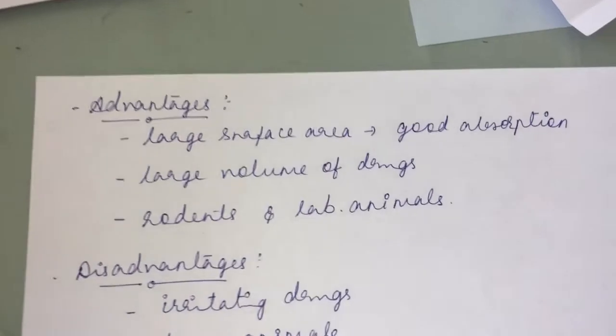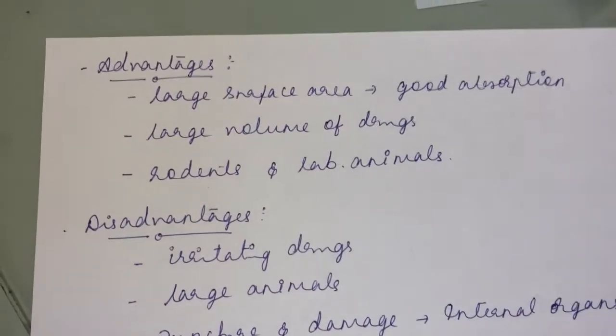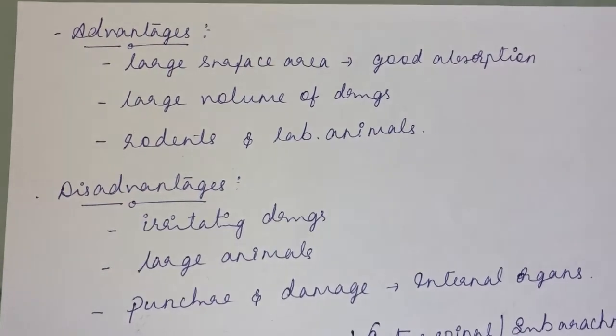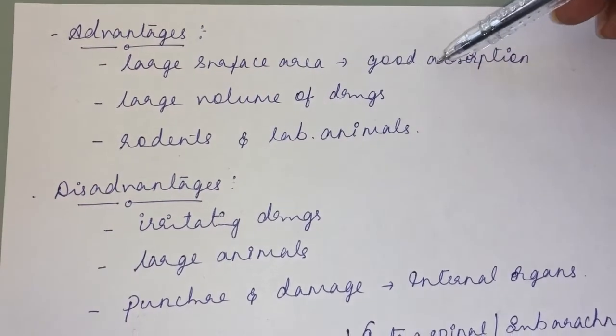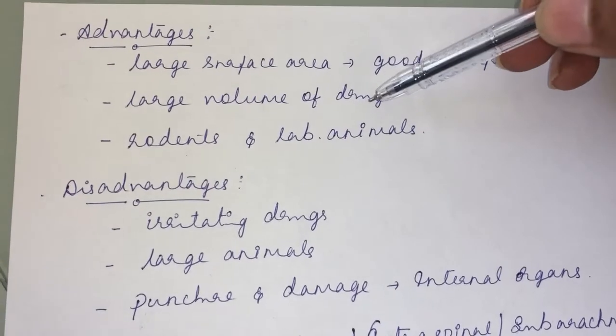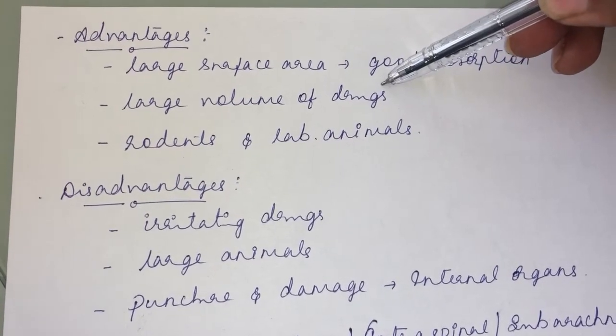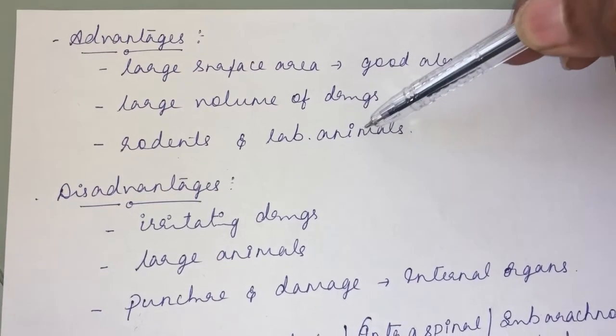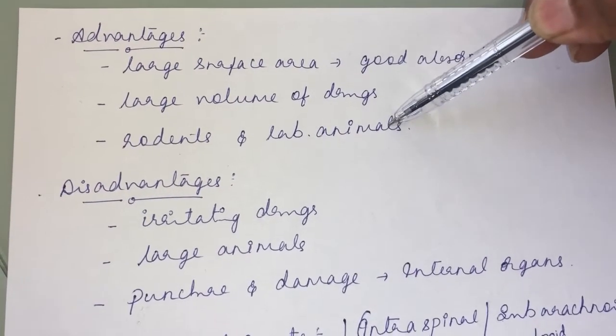So what is the advantage of this intraperitoneal route? You get a large surface area. The peritoneal space is a comparatively large area, so good absorption will be there, and a fairly large volume of drug can be given. Fluids can also be given through the intraperitoneal route. And it is the preferred route in rodents and laboratory animals. So that will be the advantage.